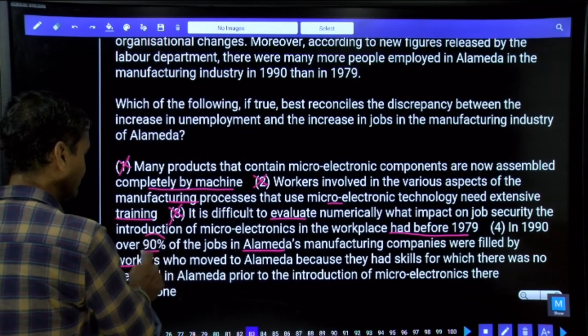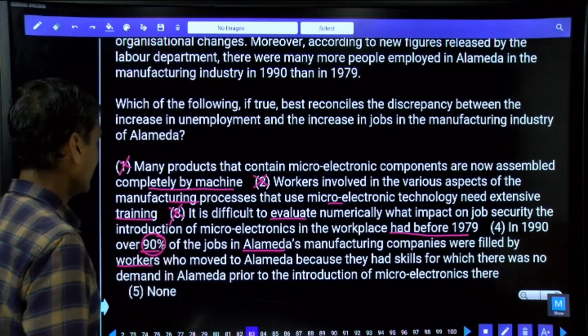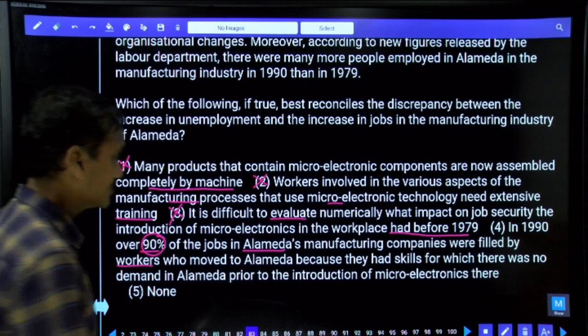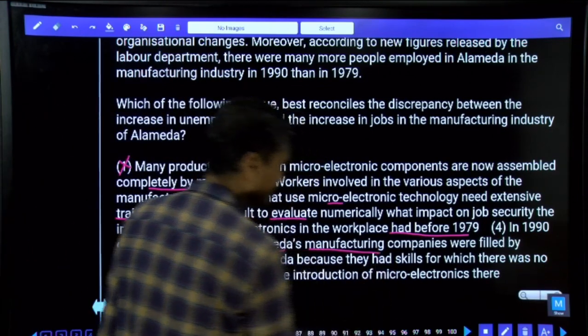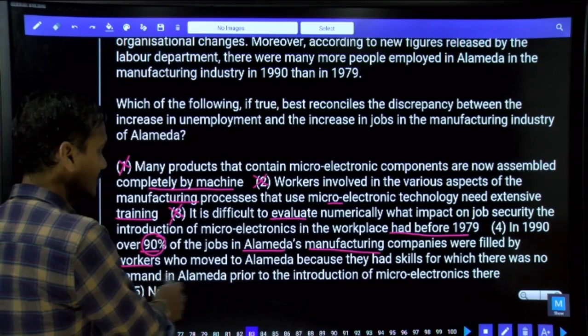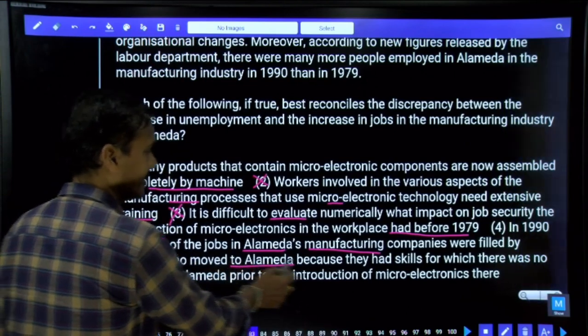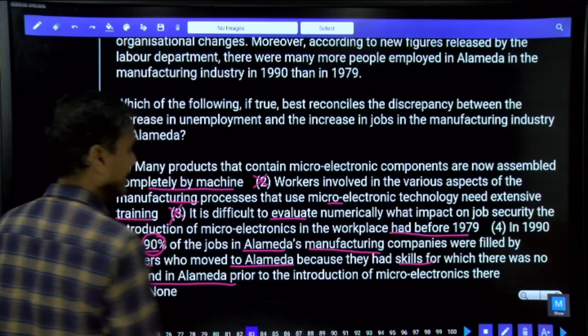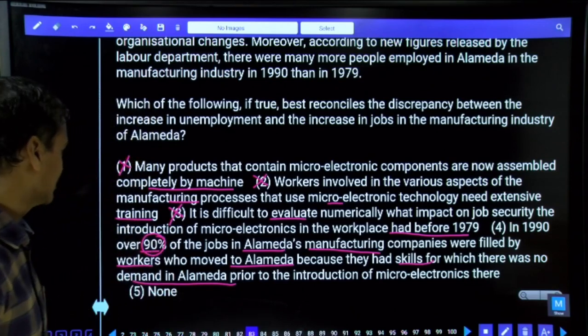That means more than 90% of the jobs in this place, the two manufacturing companies he's talking about, were filled by workers who moved to Almada because they had skills for which there was no demand in Almada prior to the introduction of microelectronics there.